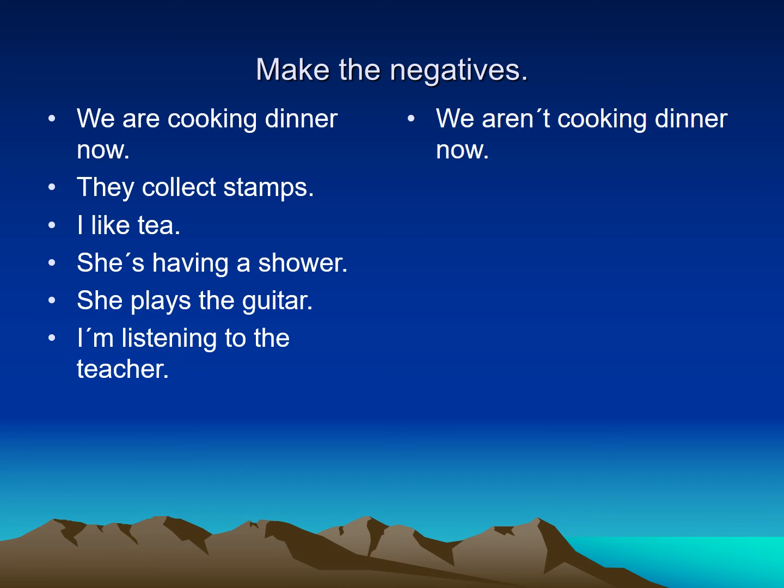In the first one, we are cooking dinner now. How can I make the negative if I have am, is or are? I put aren't, isn't or am not. So here the negative form is: we aren't cooking dinner now. What about they collect stamps? Do I have am, is or are here? No. Do I have S? No. So I have to make the negative with don't. They don't collect stamps. I like tea. Do I have S? No, I use don't. So I don't like tea.